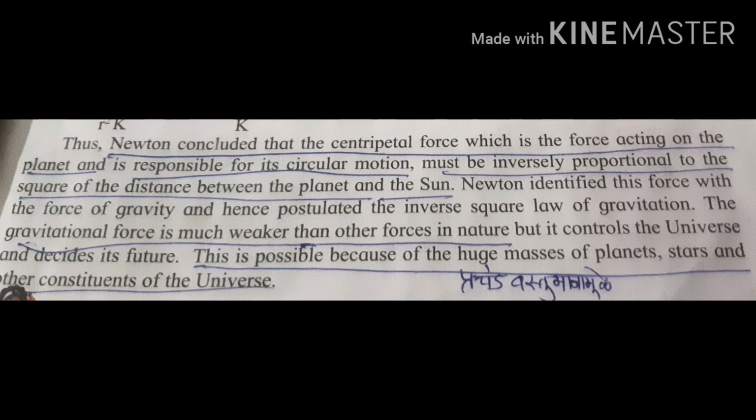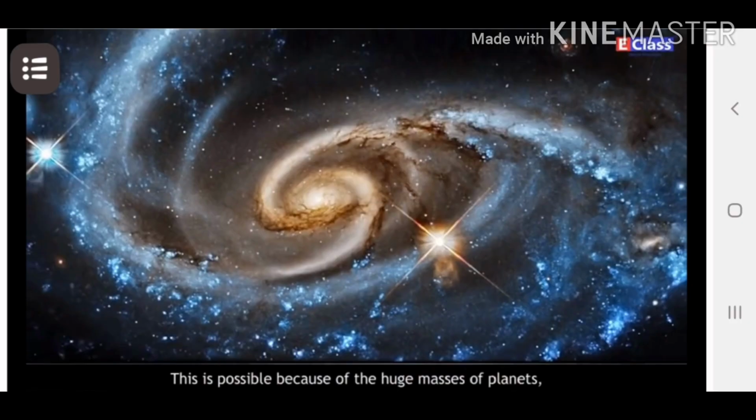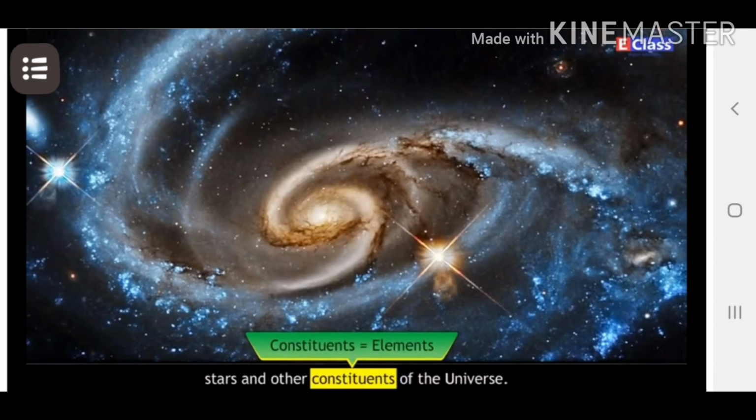its circular motion, must be inversely proportional to the square of the distance between the planet and the sun. Newton identified this force with the force of gravity and hence postulated the inverse square law of gravitation. This is possible because of the huge masses of planets, stars, and other constituents of the universe.